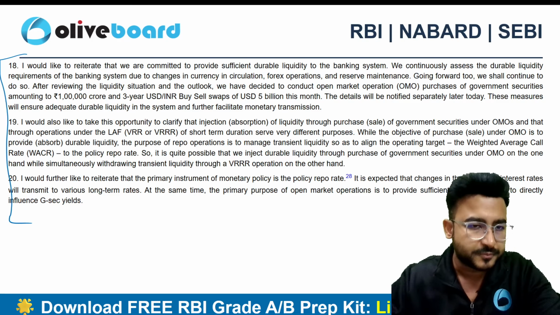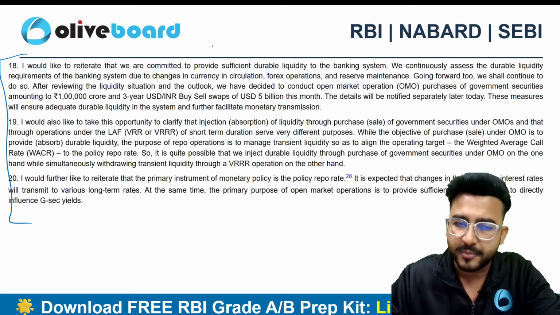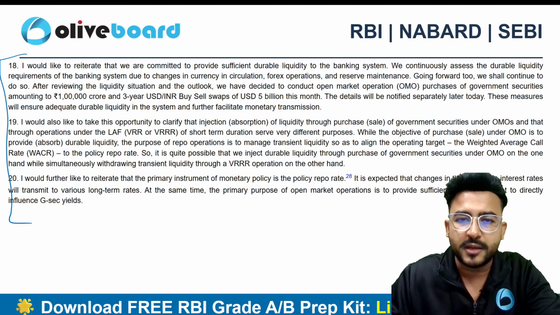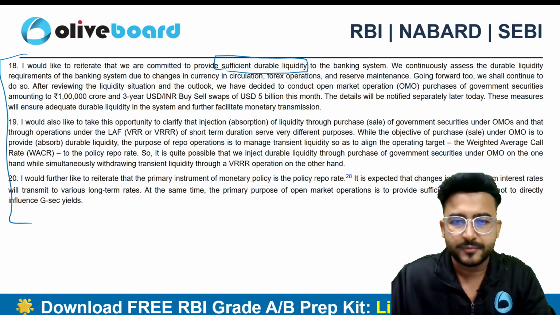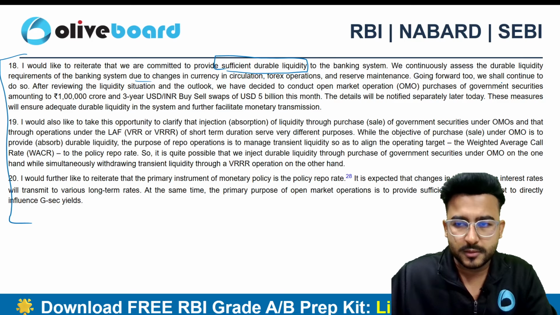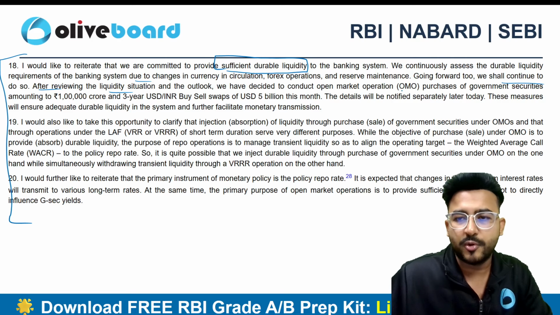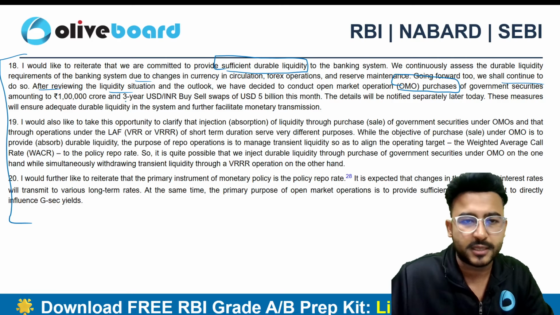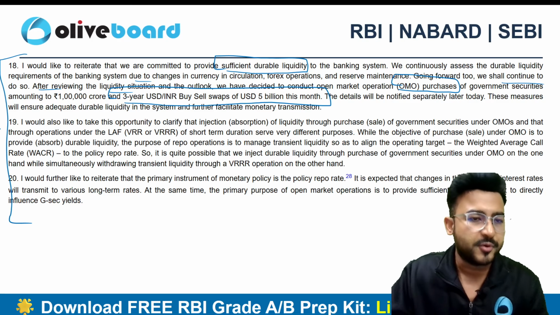This was a para. I would like to reiterate, now this is a statement of the RBI governor, that we are committed to provide sufficient durable liquidity into the banking system. So ये durable liquidity के ही methods हैं, right? Going forward, we shall continue to do so after reviewing the liquidity situation. उन्होंने OMO purchases का announcement किया था और 3-year USD INR buy sell swap का $5 billion का announcement यहाँ पे किया था. यहाँ पे उन्होंने एक और क्लैरिफिकेशन दिया.